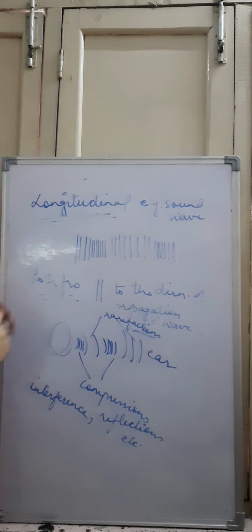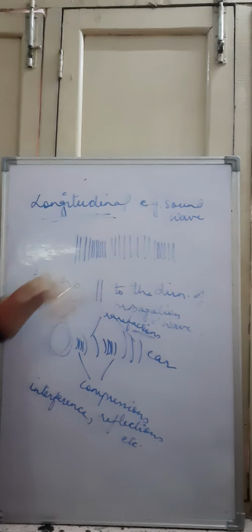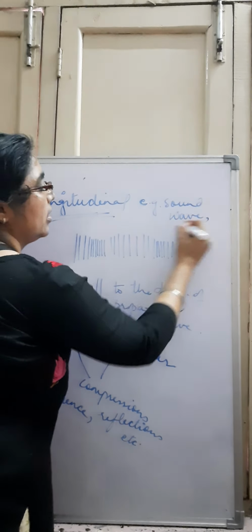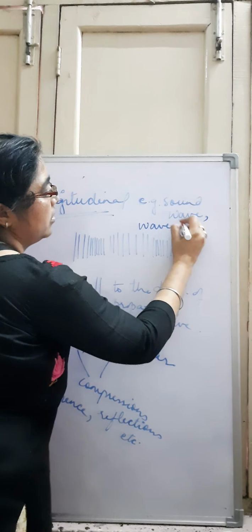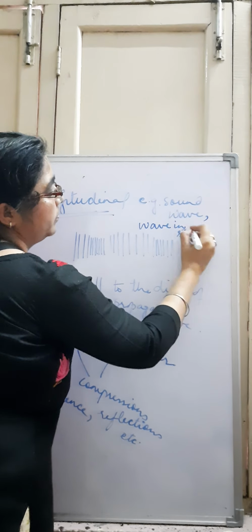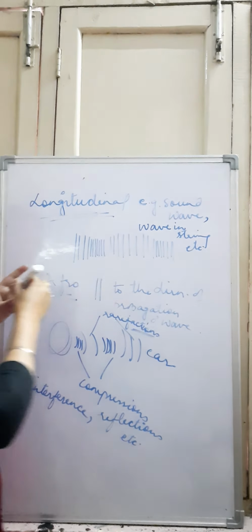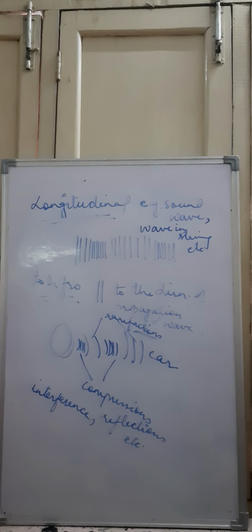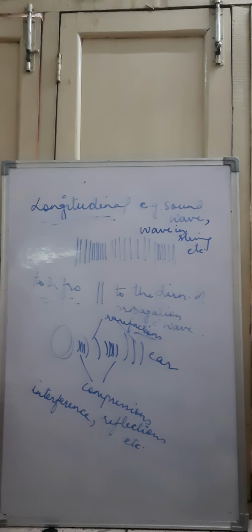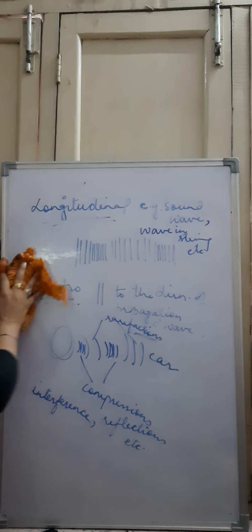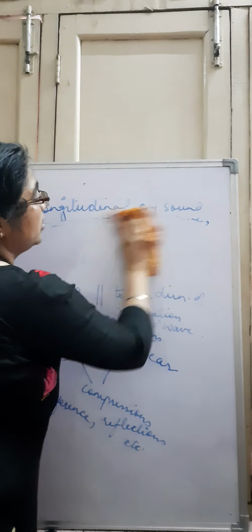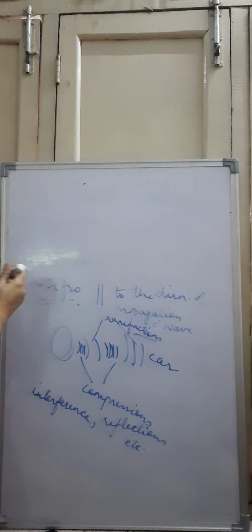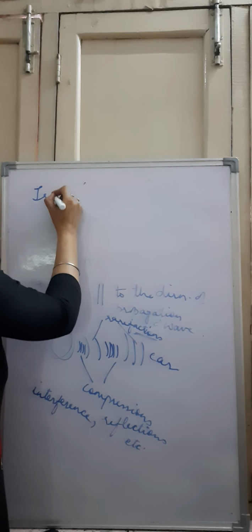So other examples in longitudinal waves are waves in a string also. So we can have the difference between the transverse and longitudinal waves now. In the difference between transverse and longitudinal waves, the first point of the difference will be the definition of transverse and longitudinal wave.